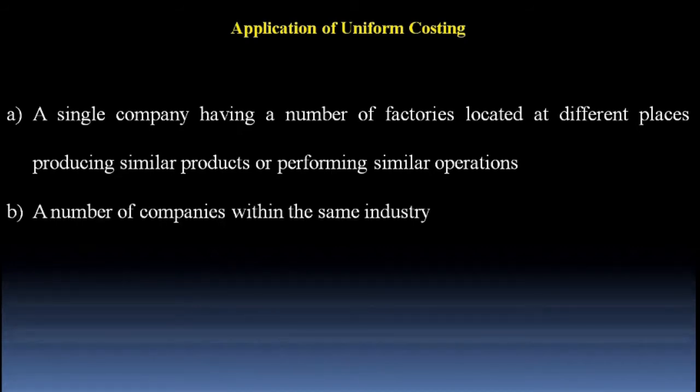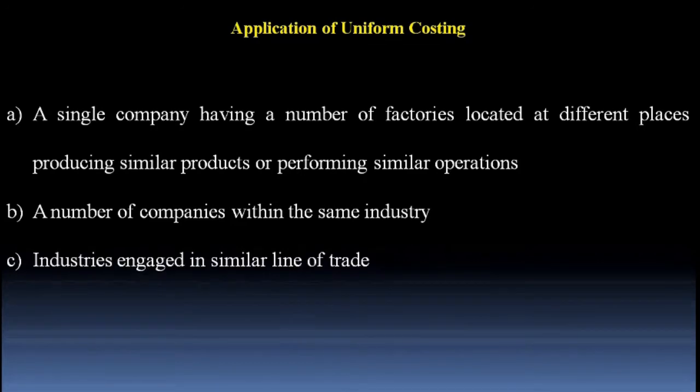Point number B. A number of companies within the same industry. A number of undertakings in the same industry which may have united through a trade association or such other body. For example, different companies in the cement industry or steel industry or any other industry may adopt uniform costing. Point number C. Industries engaged in similar line of trade.